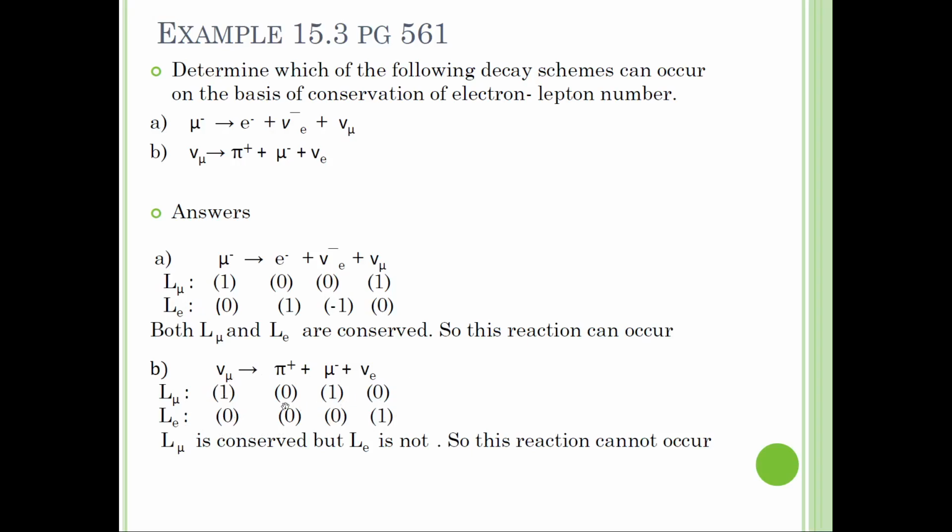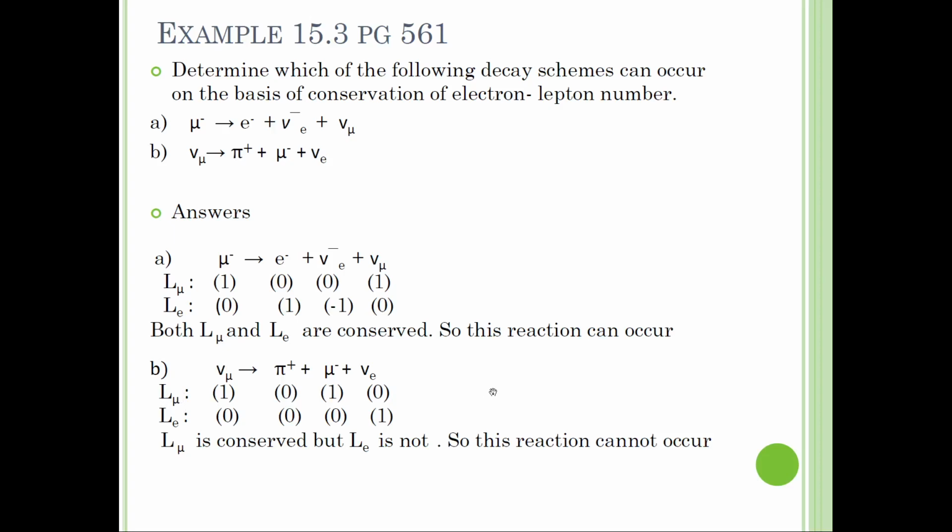This one, the reaction can occur according to this law, but if the question asks you to calculate based on electron and mu lepton, you have to calculate both. So if the first one is conserved and the second one is not conserved, this reaction cannot occur. If they just ask for one, let's say for mu lepton, then this one is conserved.